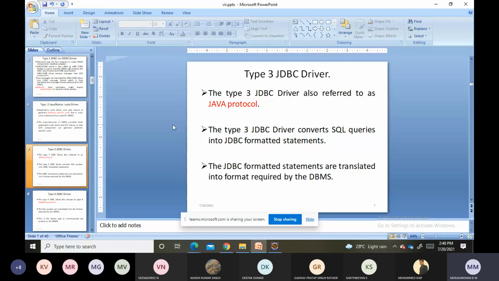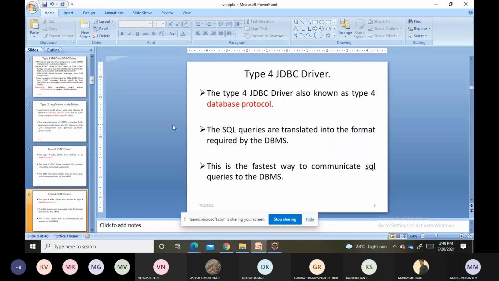Next, we are having the fourth type, that is the type 4 JDBC driver. It is also called a database protocol. The SQL queries are translated into the format required by the DBMS, and this is the fastest way to communicate SQL queries to the DBMS. So now we can come to a conclusion, which is the most useful driver we are having. The fourth one, right? It is the fastest way to communicate SQL queries to the DBMS. Why? Because SQL queries are translated into the format which is required by the DBMS.